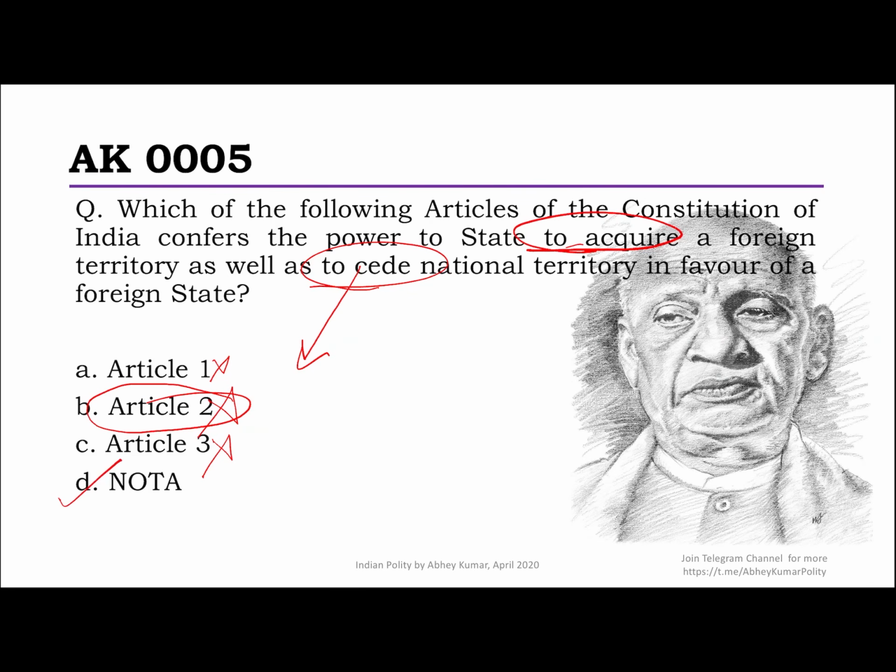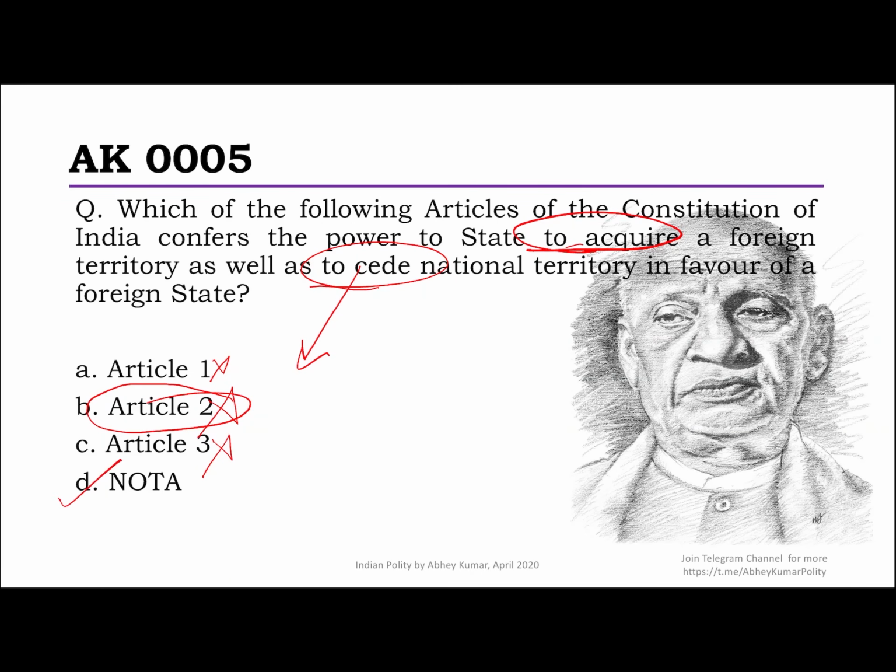So in the Rann area, some territory was given to Pakistan. So a case was filed asking how this could be done. And ultimately the court explained that for boundary dispute settlement, you don't need to bring a constitutional amendment act or even any ordinary legislation of the Parliament. It can just be done by an executive order. Just an executive action is sufficient.